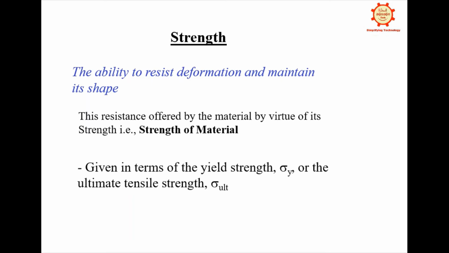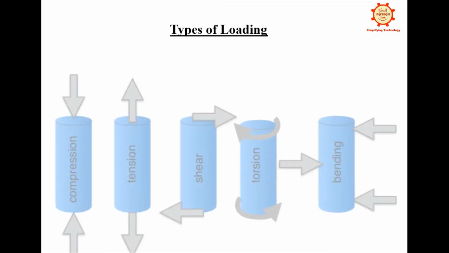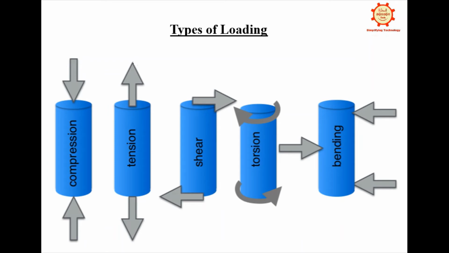Now we will see the different types of loading. These are the few different types of loading which apply on the material: compression, tension, shear, torsion or bending.